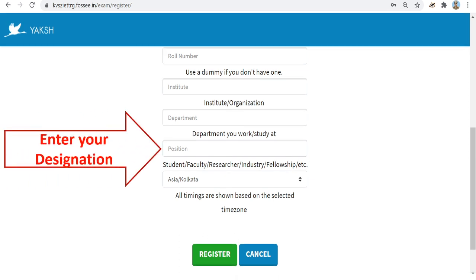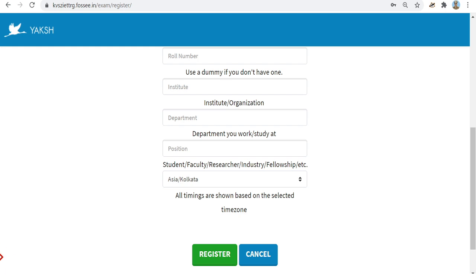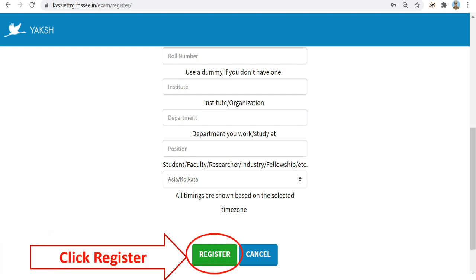I repeat, in the roll number, please enter the serial number in the list of participants received from Agra region. The same Excel sheet will be shared with you in your email. In the institute, please write the name of your Kendra Vidyalaya. In the department, please write KVS, and in position, please enter your designation with your subject. That's all. Finish. You have to simply click register.